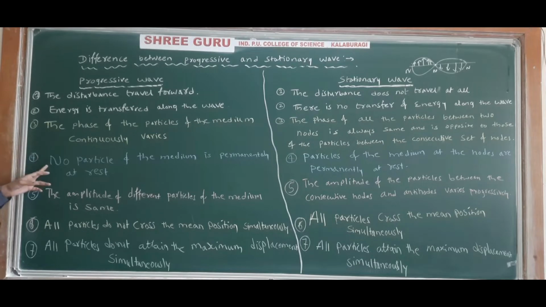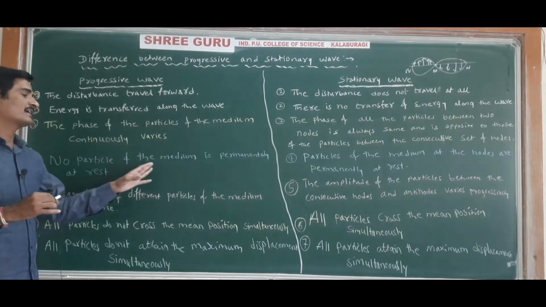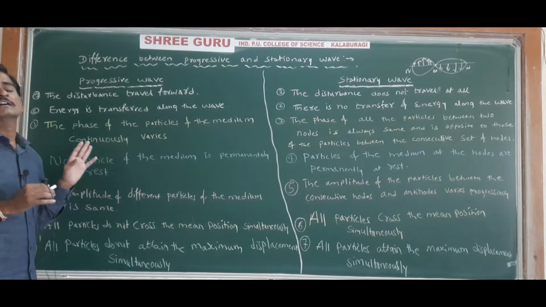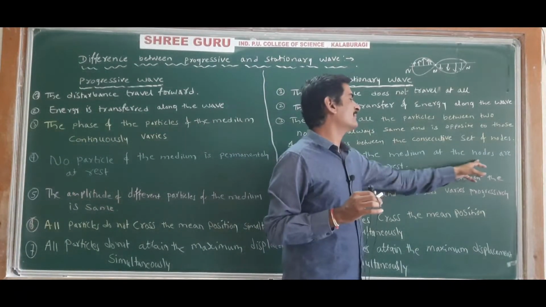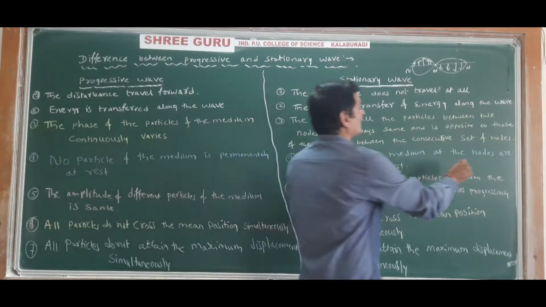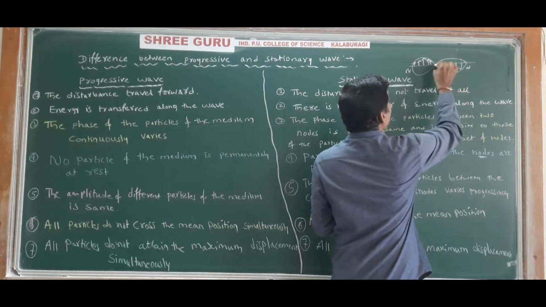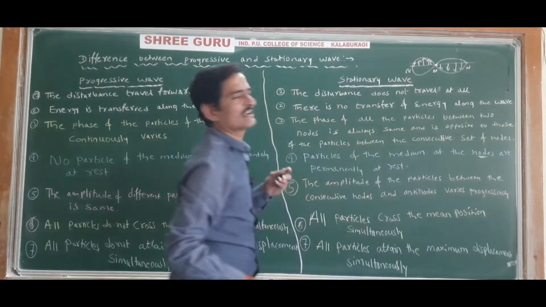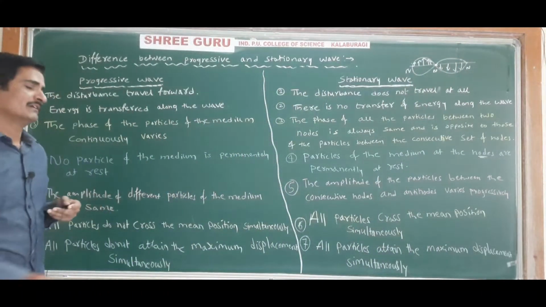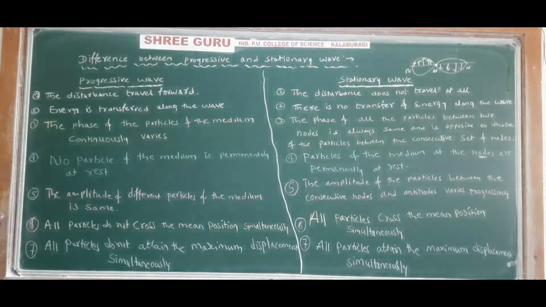Next, fourth difference: in a progressive wave no particle of the medium is permanently at rest. When a progressive wave propagates through the medium, no particle is permanently at rest. But in a stationary wave, the particles of the medium at the nodes are permanently at rest. The particles which are at the nodes will be permanently at rest in the case of a stationary wave.